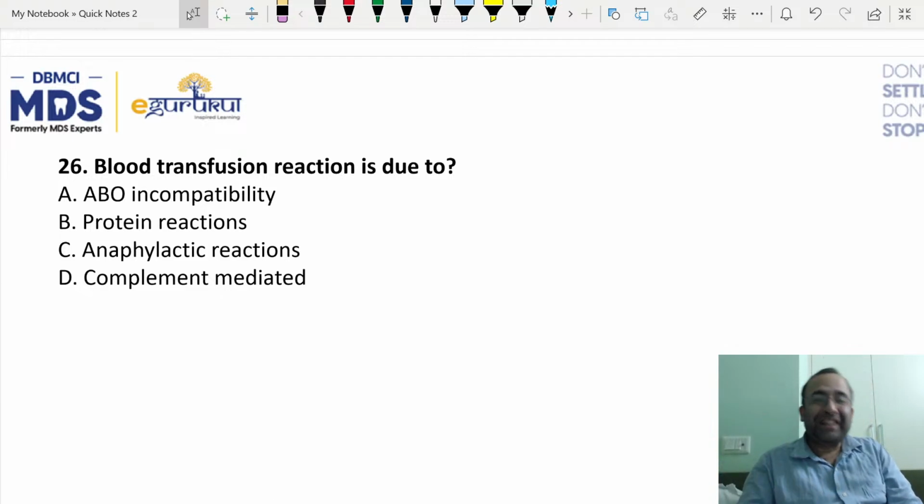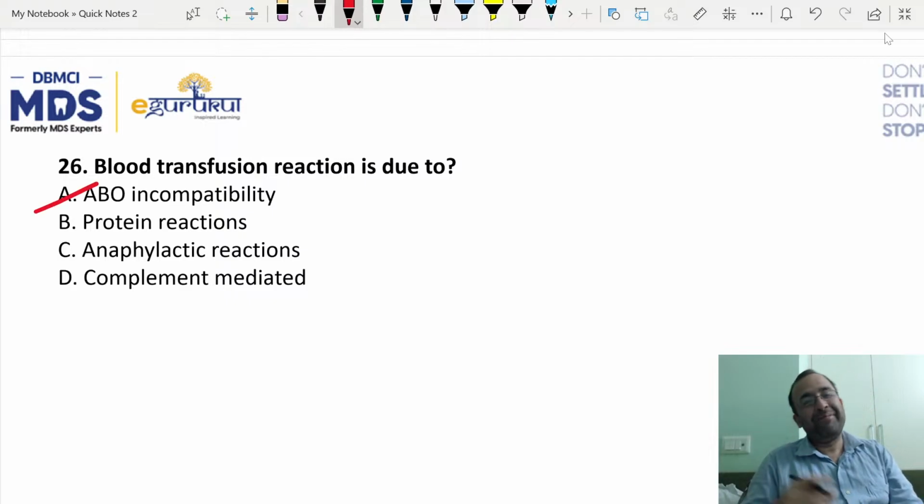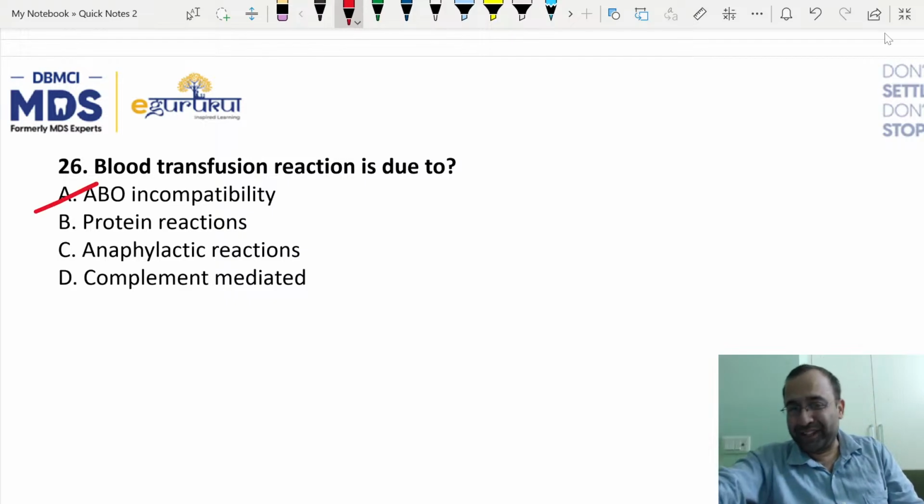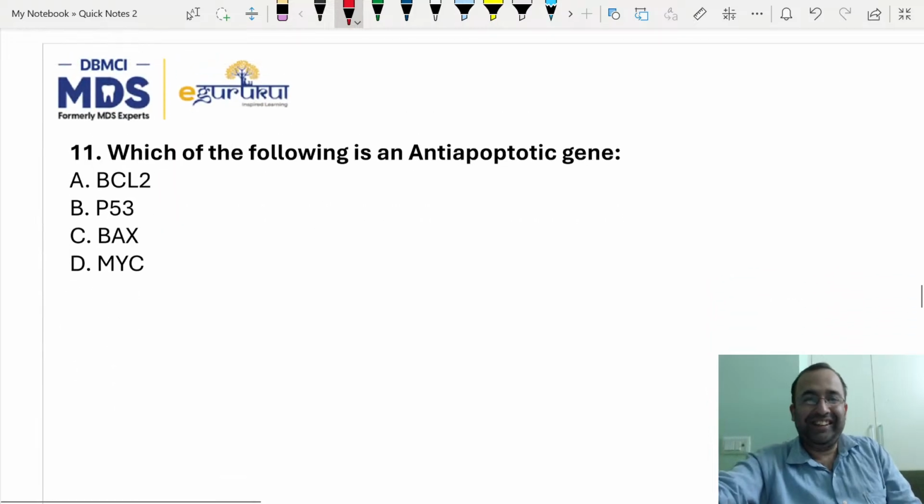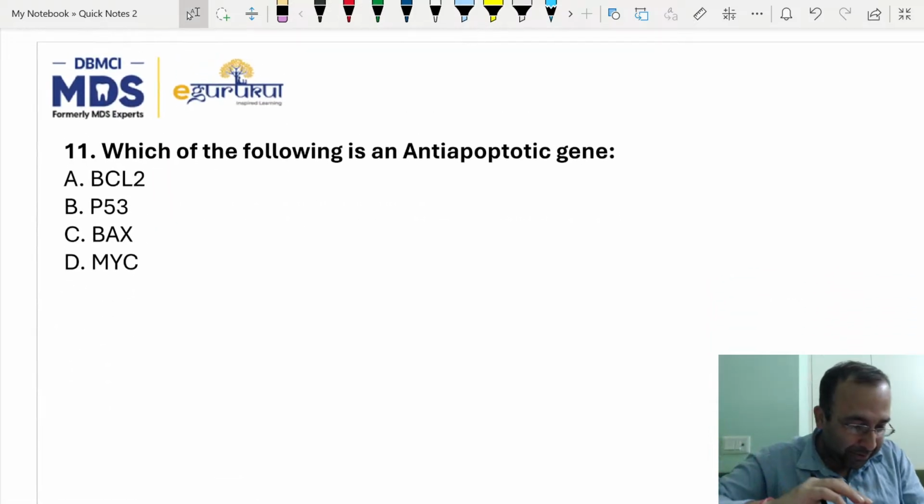Next point, blood transfusion reaction is ABO incompatibility. I am not even going to ask you this. Next, which of the following is anti-apoptotic?